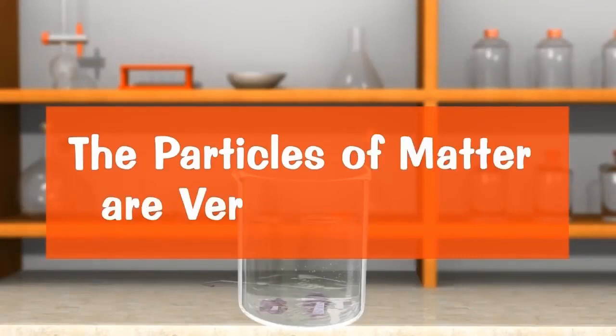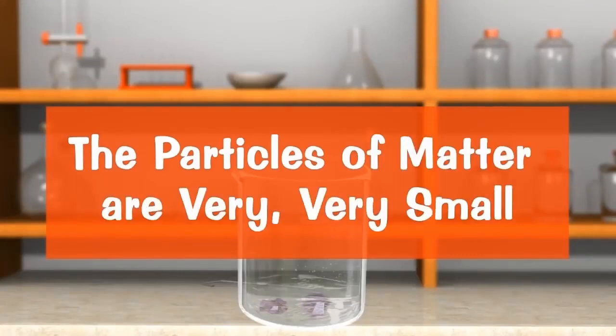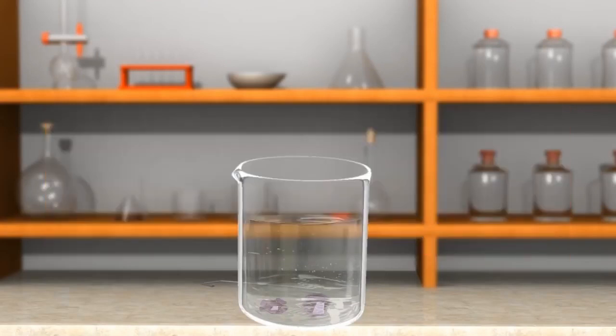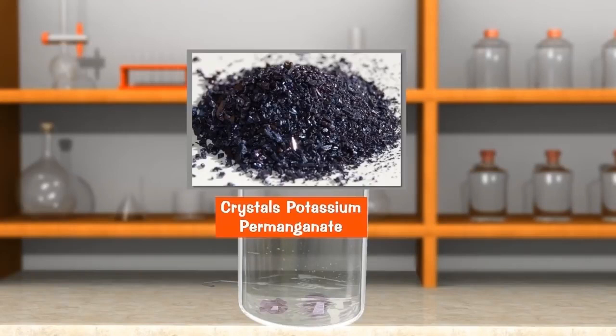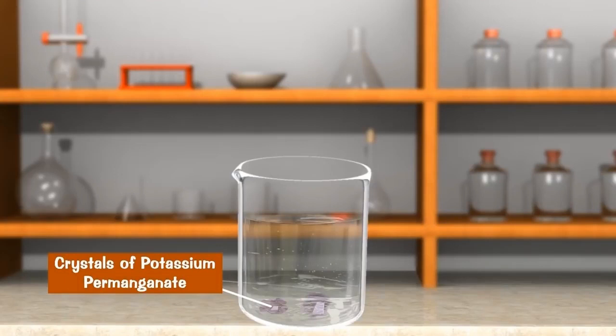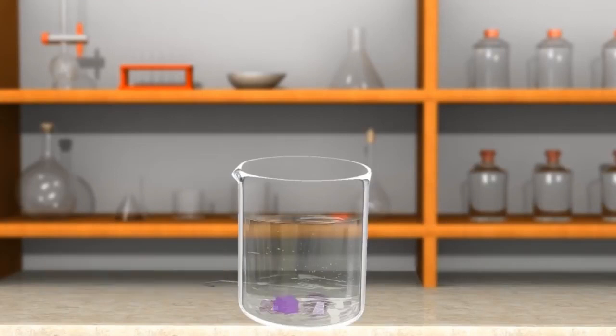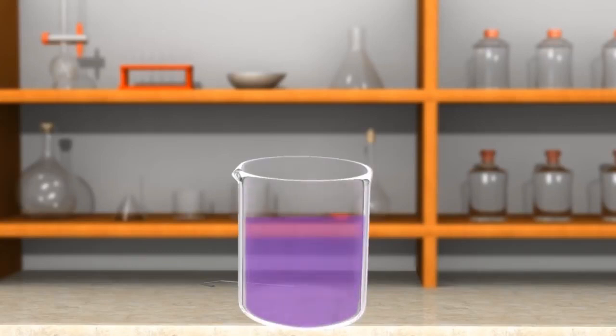The particles of matter are very, very small. Now, we discuss these properties in detail. So the first property is that the particles of matter are very, very small. The very small size of the particles of matter can be shown by performing the following experiment using potassium permanganate and water. Potassium permanganate is a kind of matter. We take 2 or 3 small crystals of potassium permanganate and dissolve them in 100 milliliters of water in a beaker. We will get a deep purple colored solution of potassium permanganate in water.